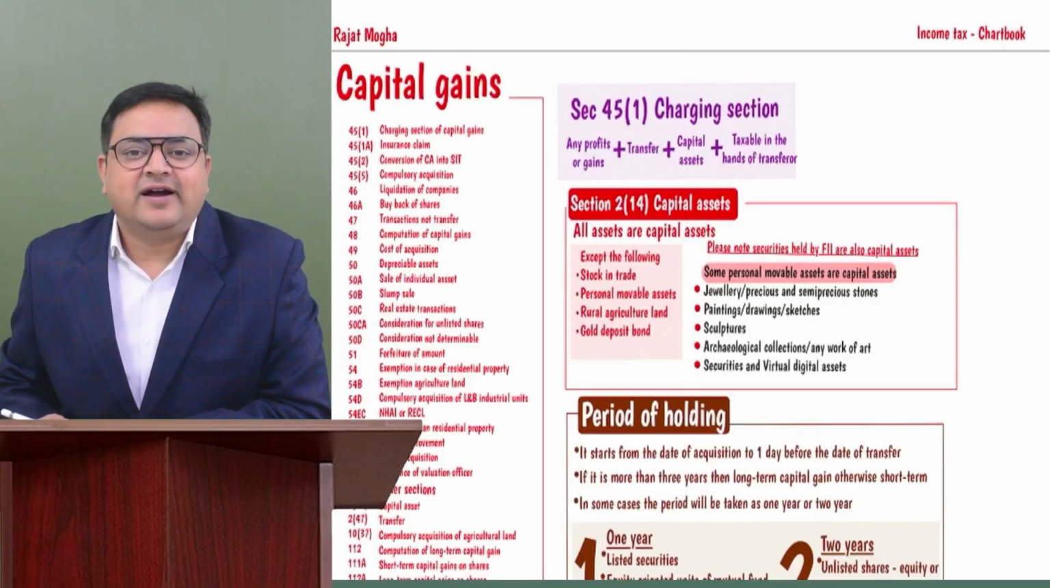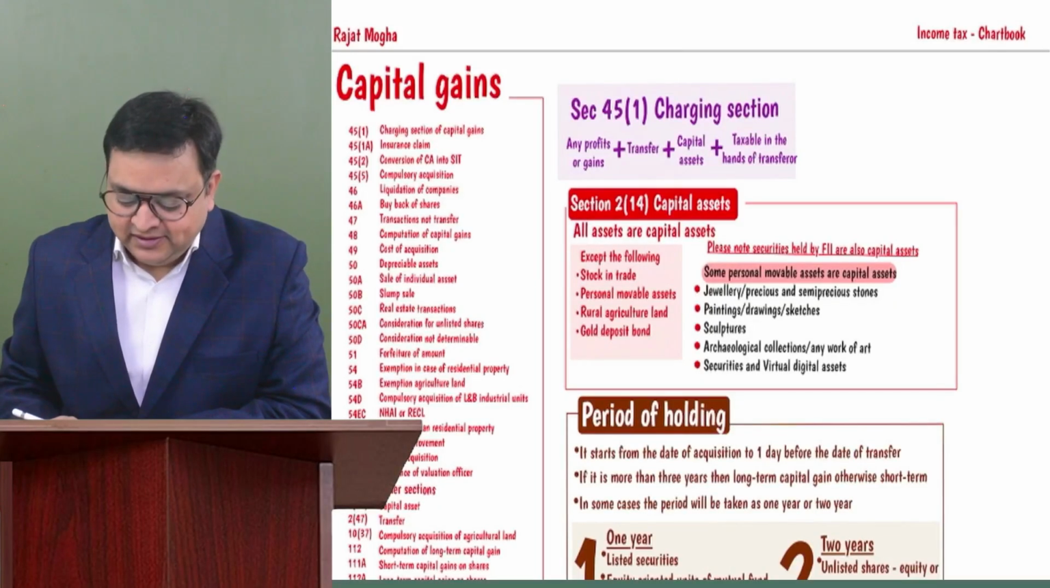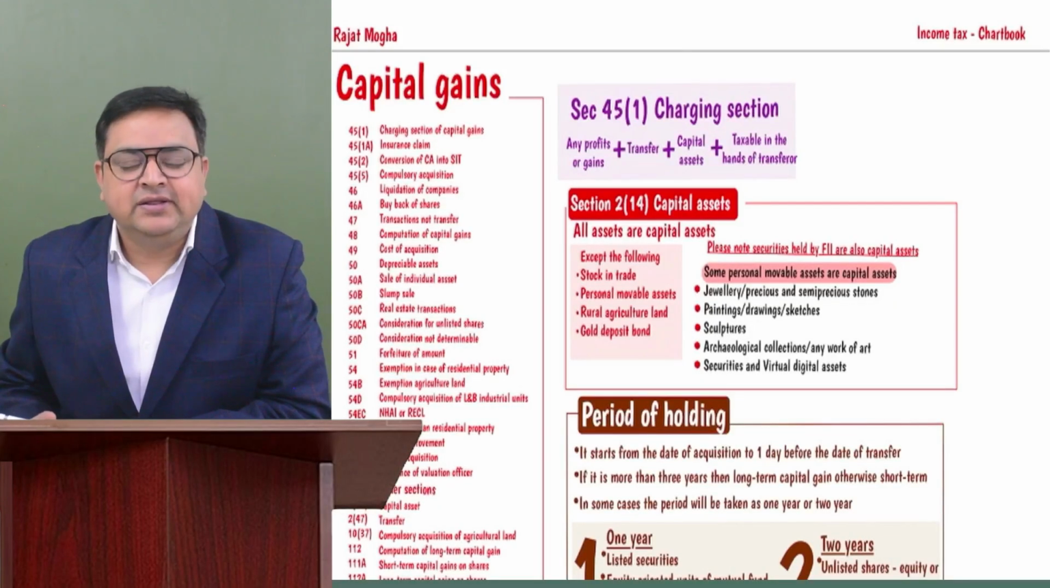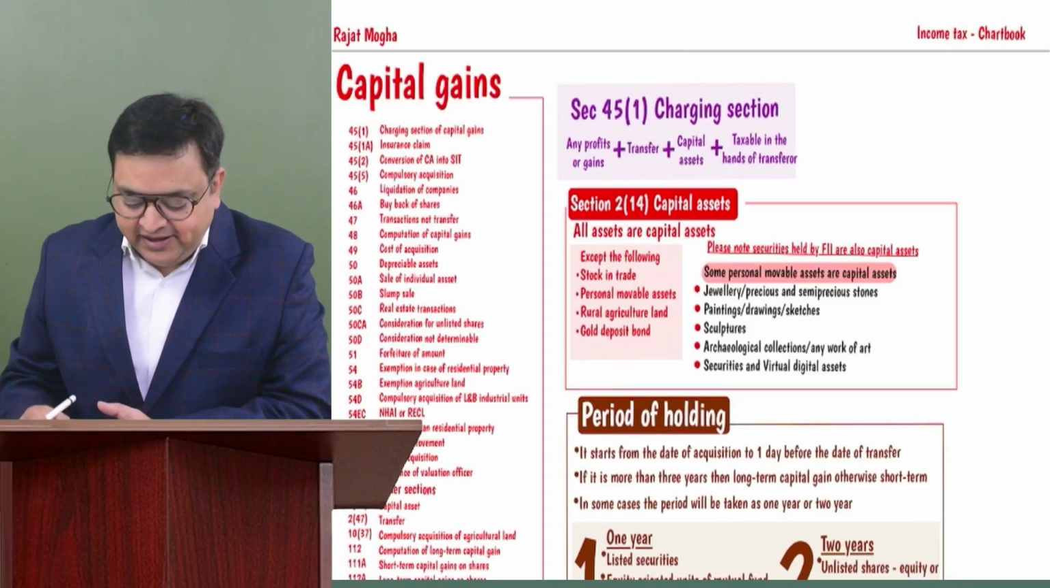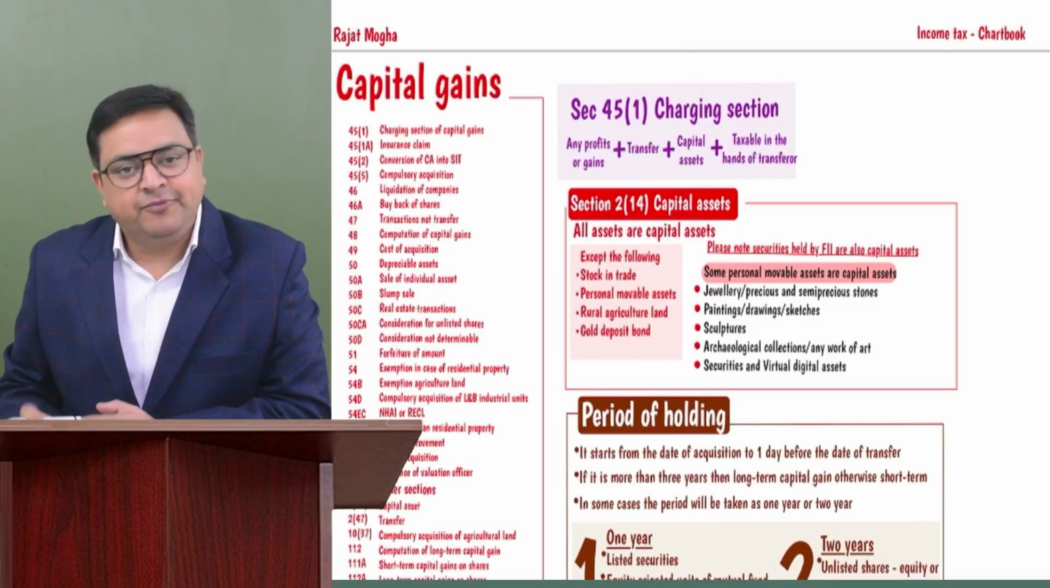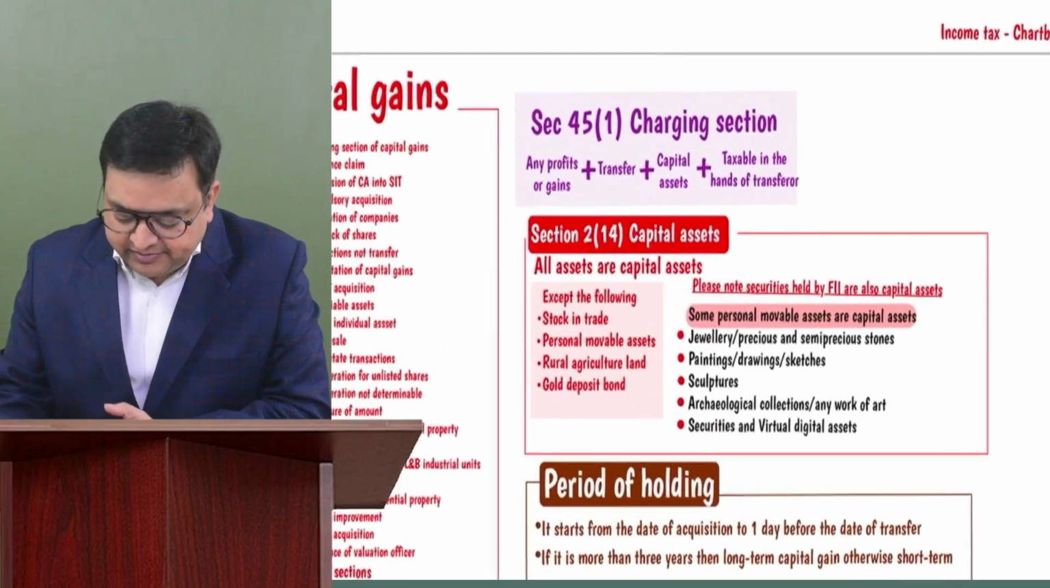Hi everyone. So let's start with part 2 of the income tax marathon. The last chapter we were doing in the last part was PGPP. So let's start with capital gains here. Capital gains, again, an easy chapter and important as well. So let's quickly revise this chapter as well.